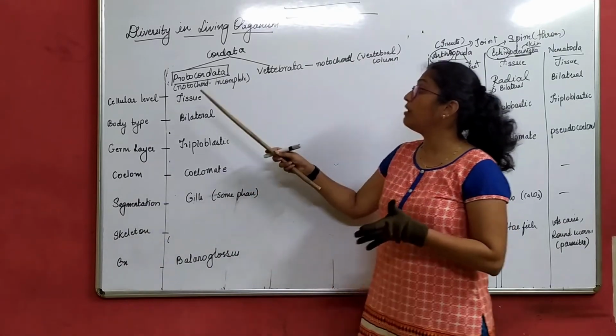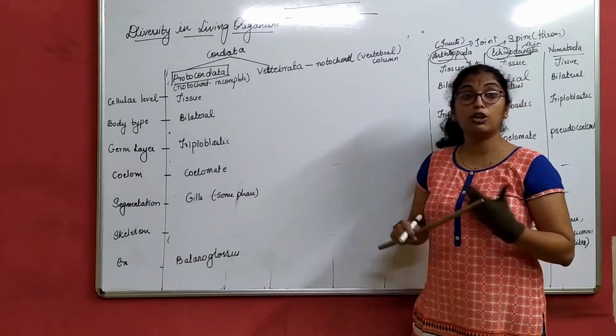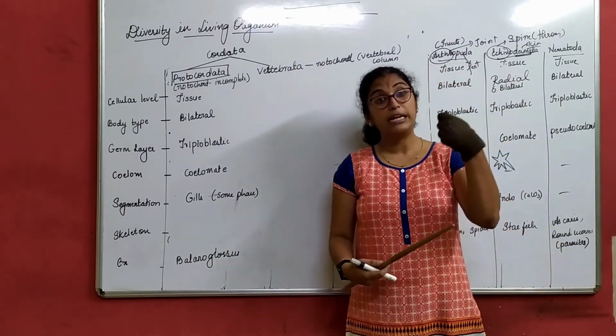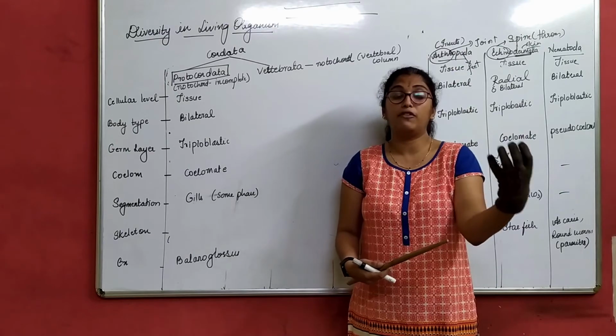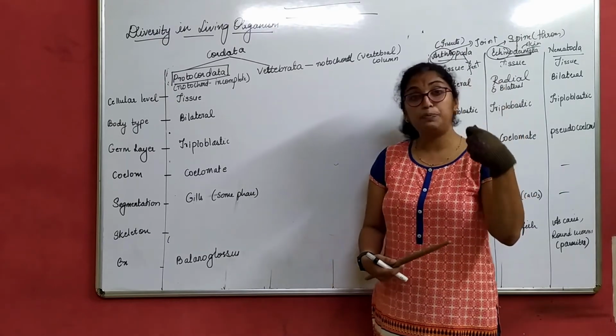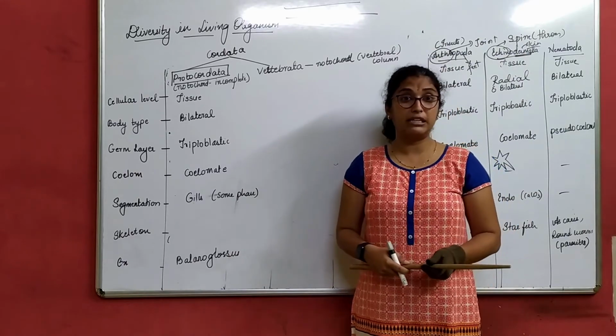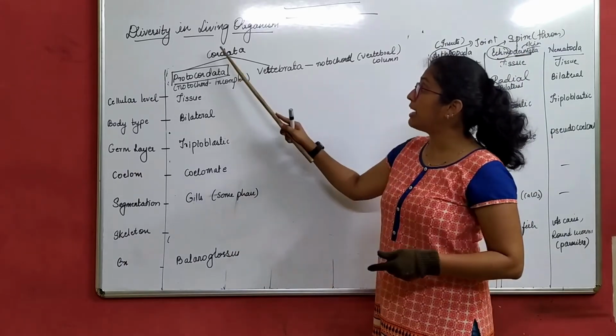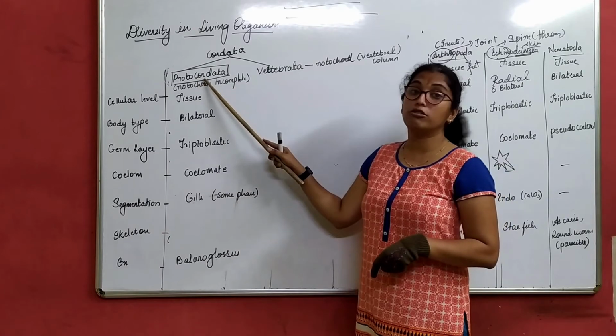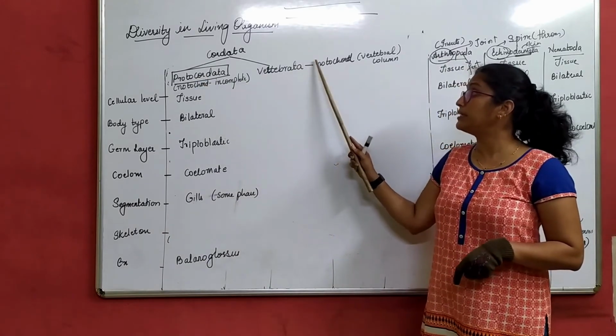Later, this will change to a vertebral column in higher animals. Initially, in slightly lower-level animals, the notochord is present like a rod-like structure, not exactly a vertebral column. On that basis we classify Protochordata and Vertebrata.